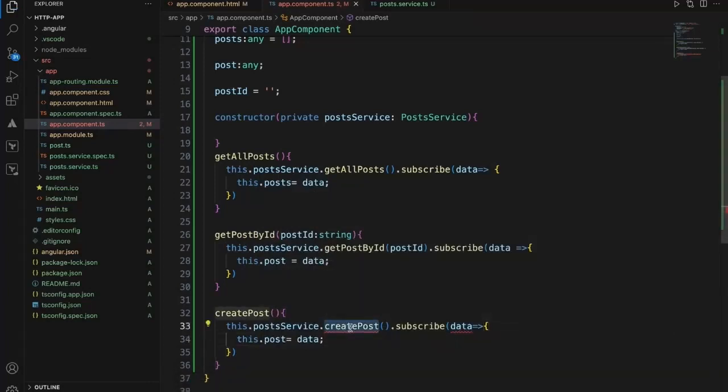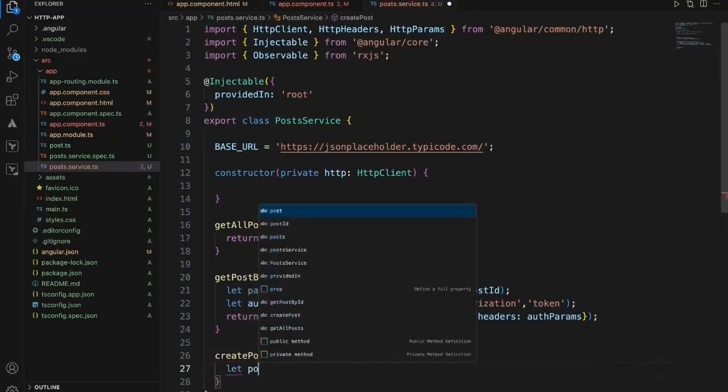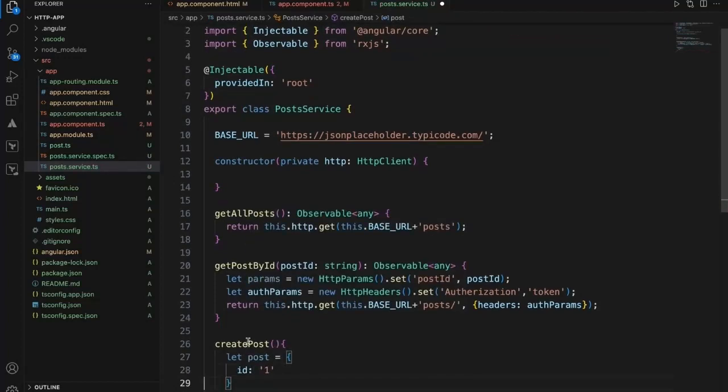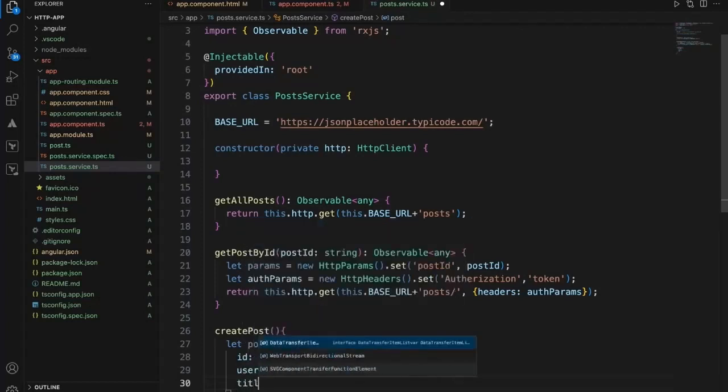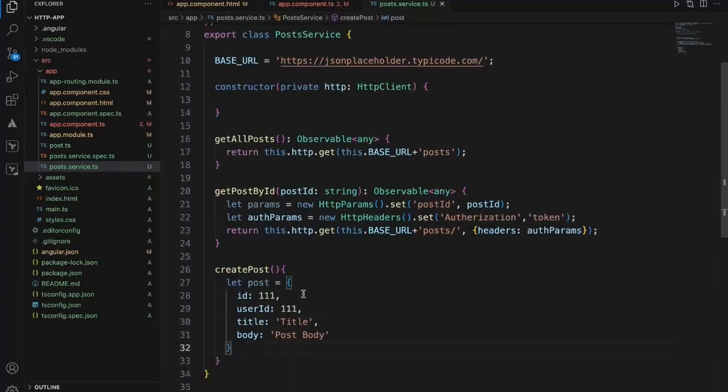Let's create the method in the posts service. Since we don't have anything, let's directly create a post object here. Since we have different parameters, ID 1, user ID 1, title, you can say title, and body, you can say post body. Let's say 111 111. Okay, we got the post.